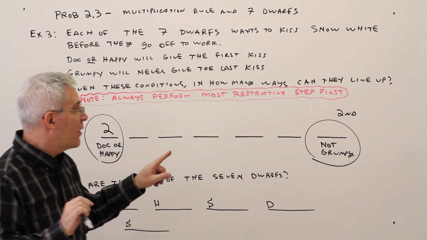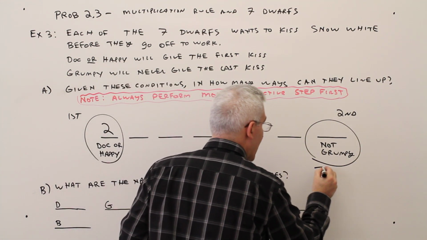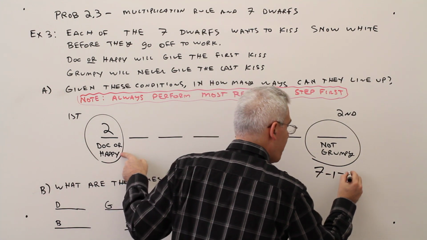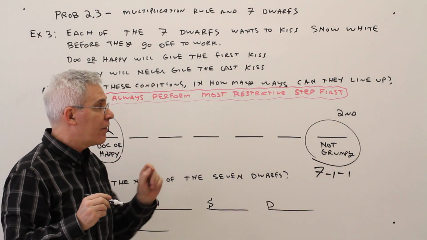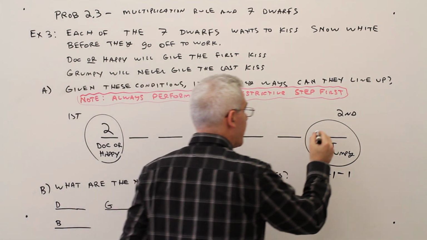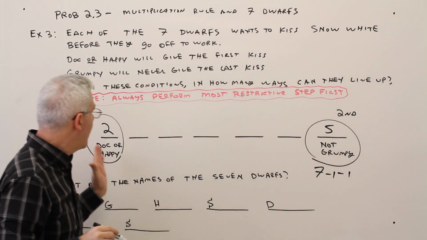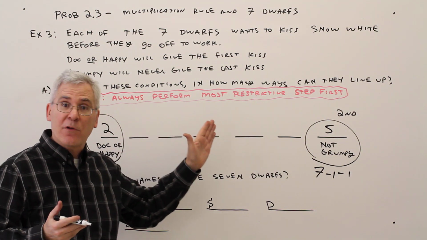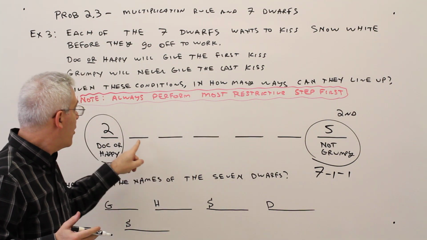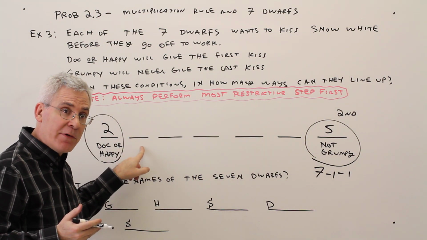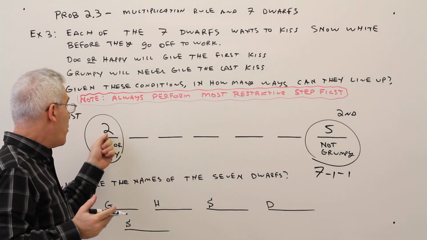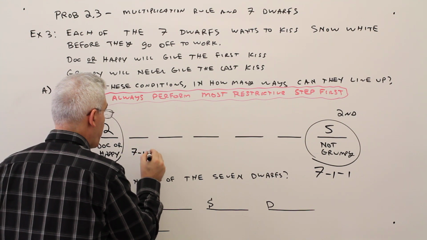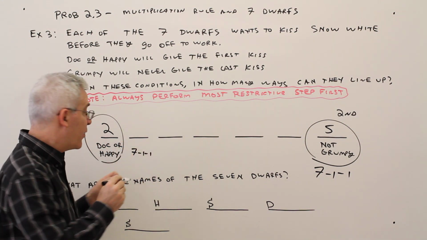All right, so just to show my work, out of the 7 dwarfs, don't be Grumpy, and don't be that one from there. So there's 5 ways of performing that step. Okay, then these have no constraints. I'll just go from left to right then. All right, over here, be any of the 7 dwarfs, don't be that one, and don't be that one. So again, it's 7 minus 1 minus 1, which is another 5.